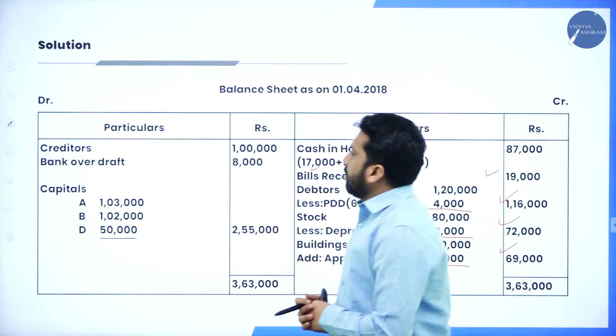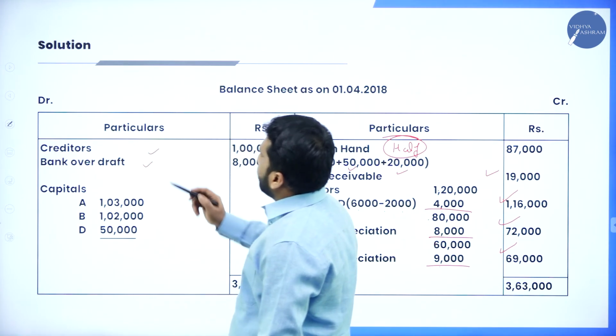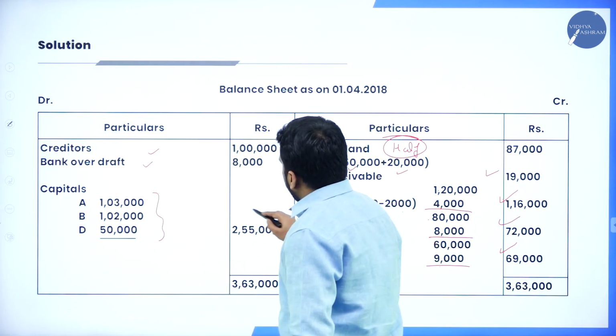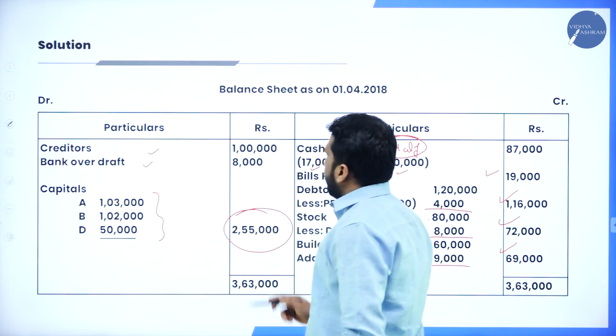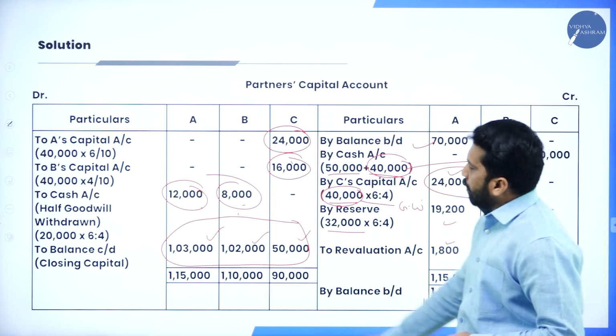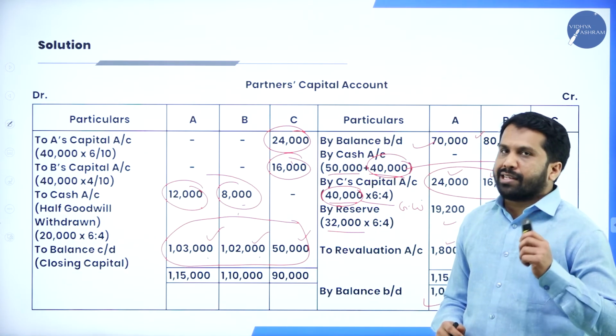Once you're done with this, again come back to your liability side. Under liability side, the creditors is over, bank overdraft, we just copied, and the capital will be the same thing, 2,55,000. This capital, where have you taken it from? This capital you have taken from 1,03,000, 1,02,000 as well as 50,000.